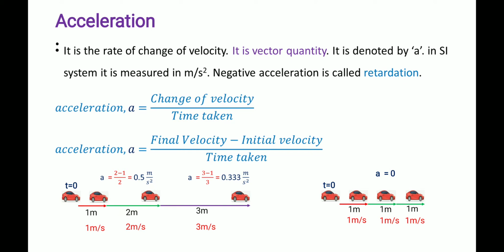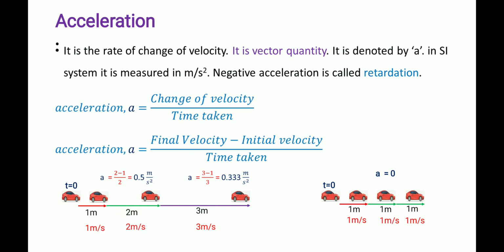After it starts moving, in the first 1 second it moves 1 meter. In the next 1 second it moves another 1 meter, and the following 1 second it will move another 1 meter. So for every 1 second it is moving 1 meter.